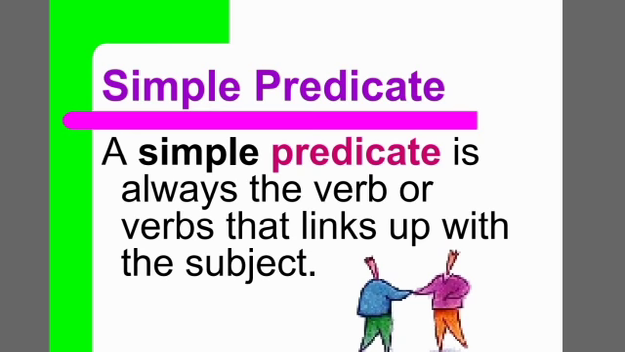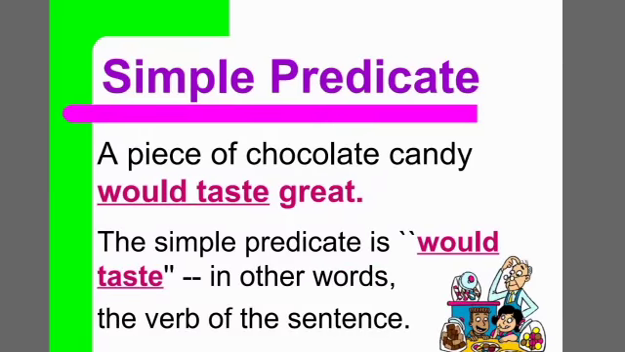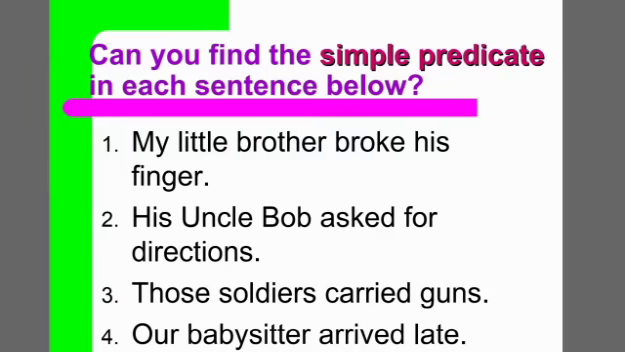What is a simple predicate? Again, it is always the verb or verbs that links up with the subject. A piece of chocolate candy would taste great. Here only one subject and only one verb is there. My little brother broke his finger. His Uncle Bob asked for directions. Those soldiers carried guns. Our babysitter arrived late.